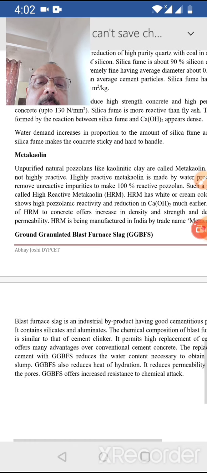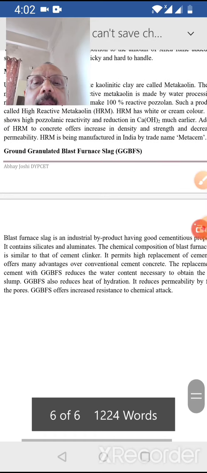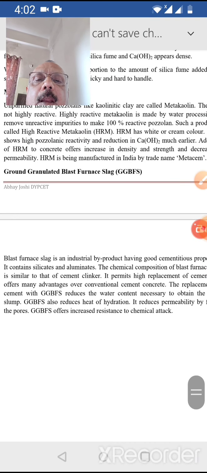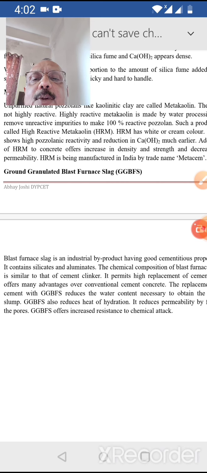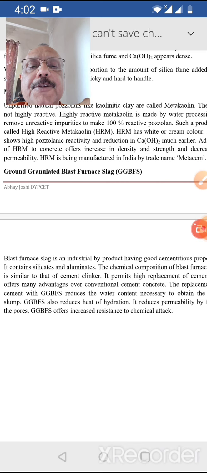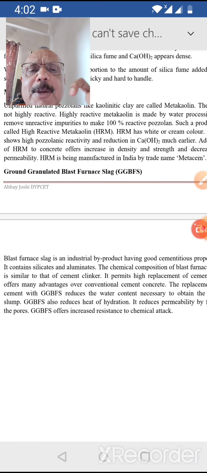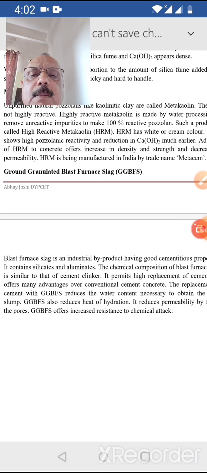And the last type we are going to talk about is ground granulated blast furnace slag, or GGBFS. GGBFS is the most commonly used abbreviation. Now, again, you know, blast furnace slag. These blast furnaces are used in steel industries particularly. So you can say blast furnace slag is an industrial byproduct, but again it has good cementitious properties.